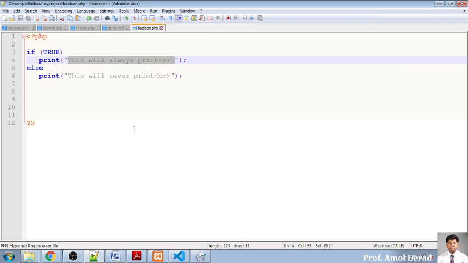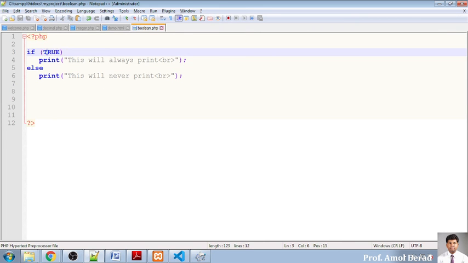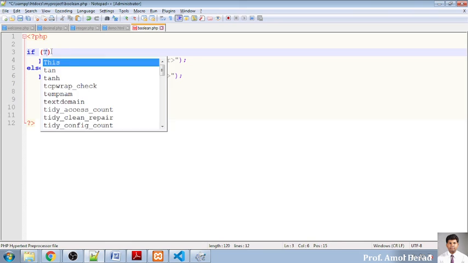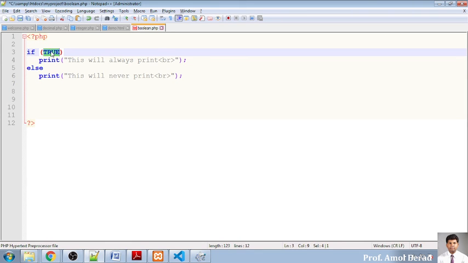This will always print. So I am moving over here and refreshing the page. This will always print, and this will never print because it is false. So if I am entering false like this in lowercase, now see, it is never printed. You can write true in uppercase also, and you can write true in lowercase also, no issue about that. That will be treated as a boolean data type value.